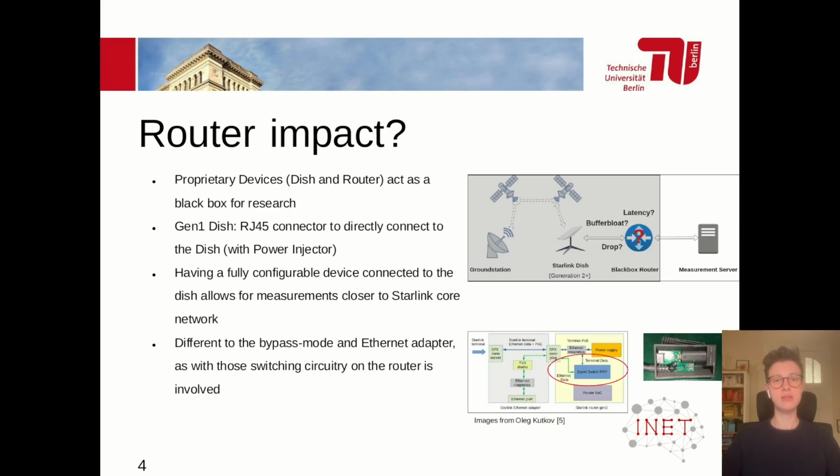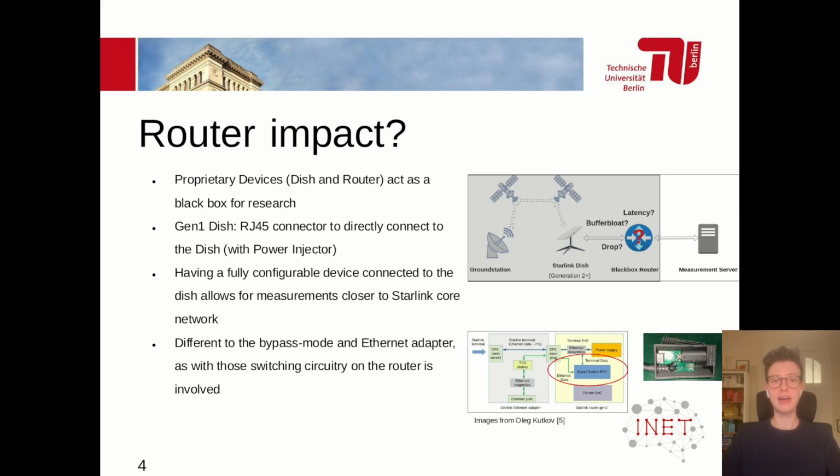Importantly, in this sort of setup, there's still switching circuitry on the router which is involved, as you can see to the bottom right here. In this way, the router itself becomes part of the black box when we study the Starlink network. The behavior of this isn't quite clear. And importantly, the Generation 1 dishes have a standard RJ45 connector and a power injector, which allows us to directly connect our measurement machine and therefore gain a perspective that is one hop closer to the core Starlink network.